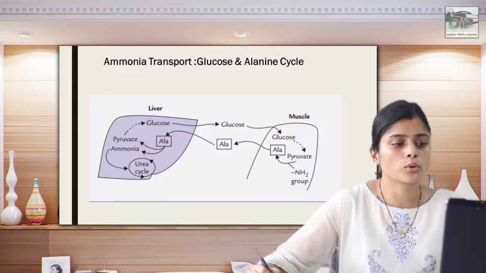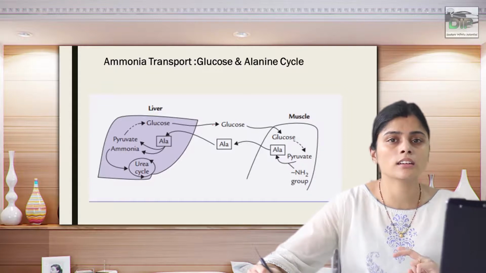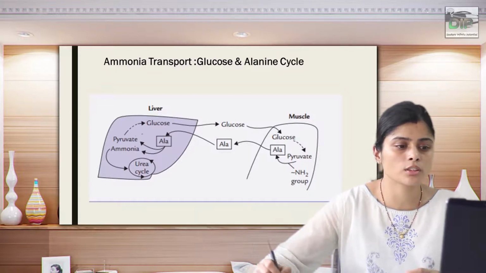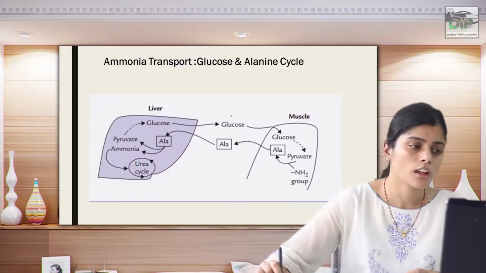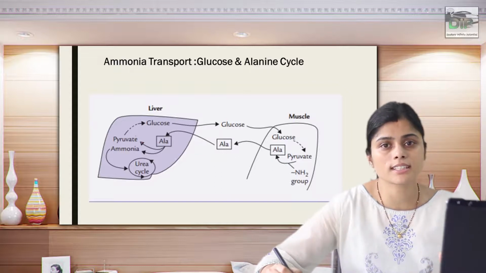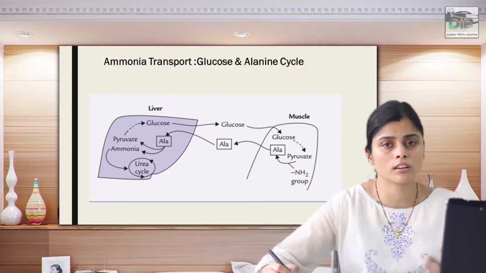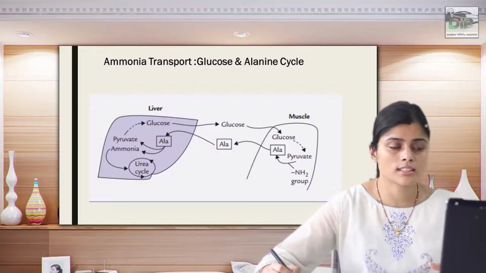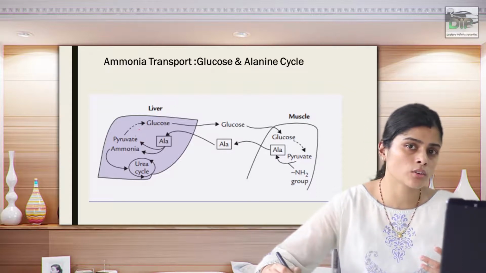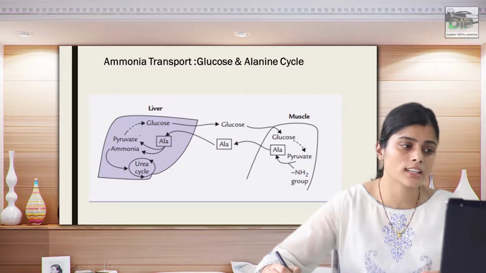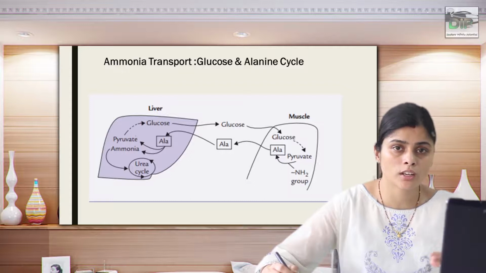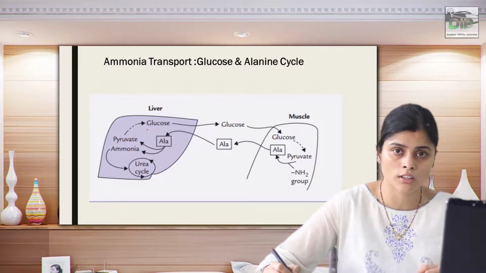Now, ammonia transport also takes place between organs, that is, from the liver to the muscle, or muscle to the liver. We have all seen that in the fasting state, the muscle is the one which gives energy by degrading protein to the liver, the brain, and the intestine. And whenever you are in the fed or postprandial state, the liver is the powerhouse which gives metabolic fuel to the other organs.